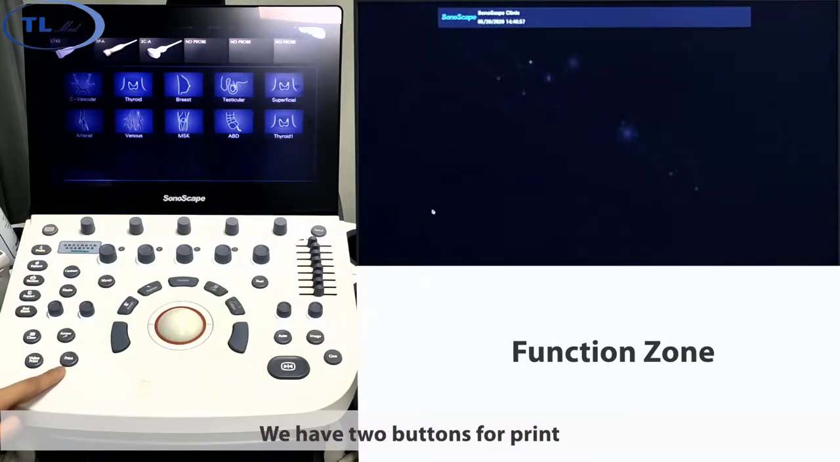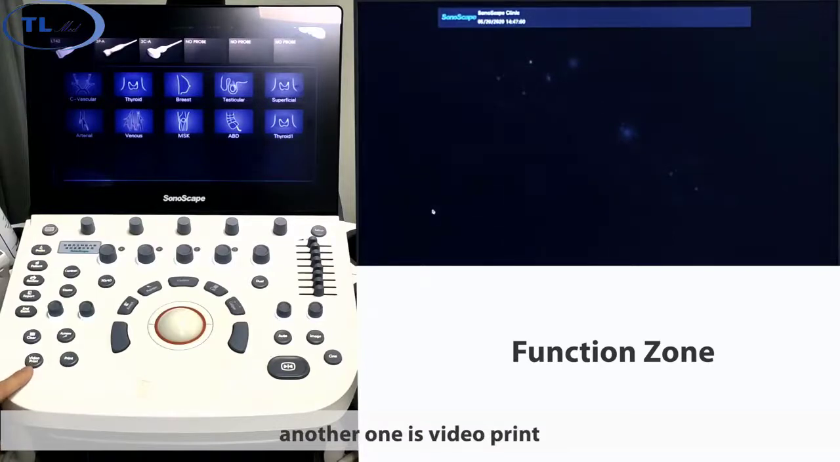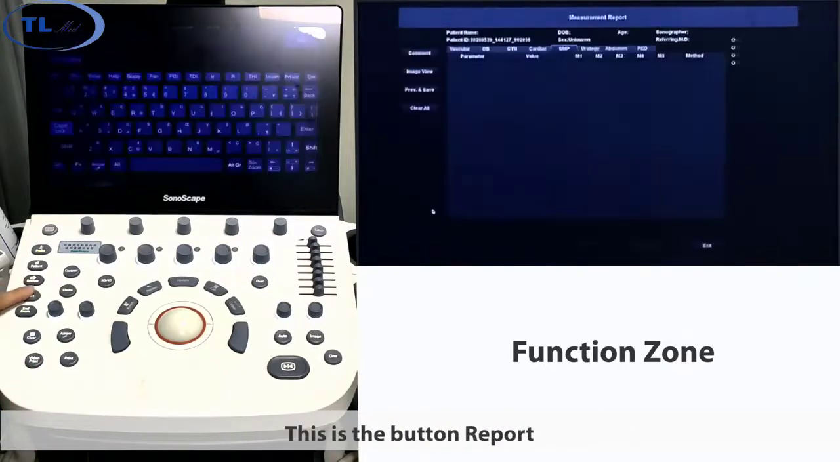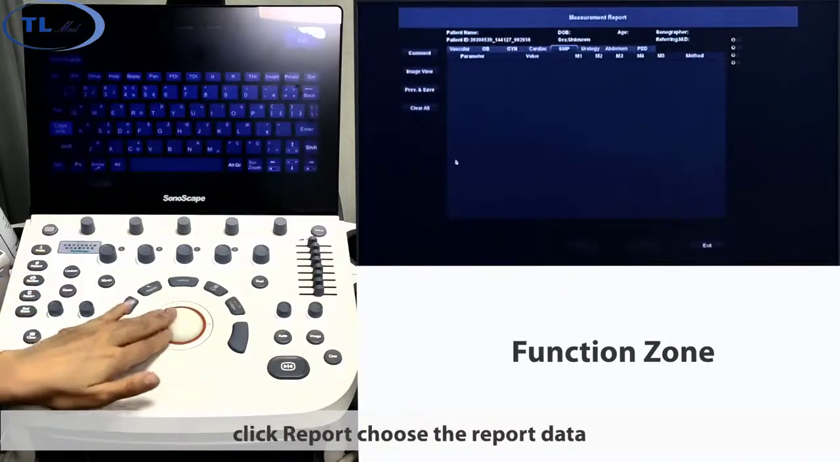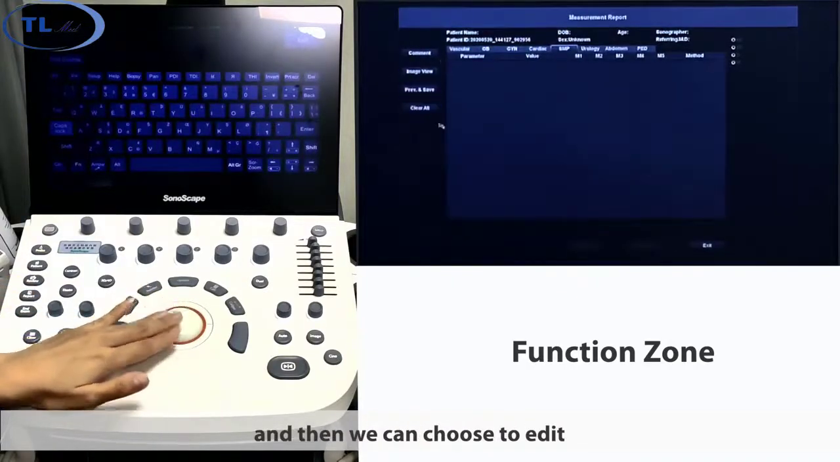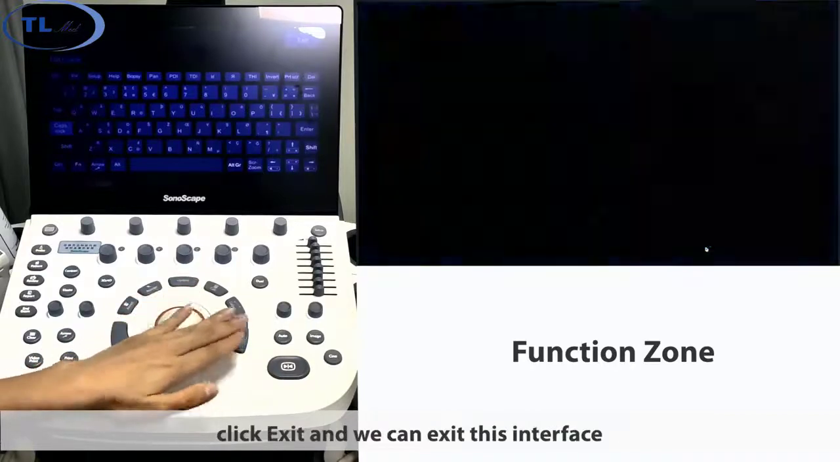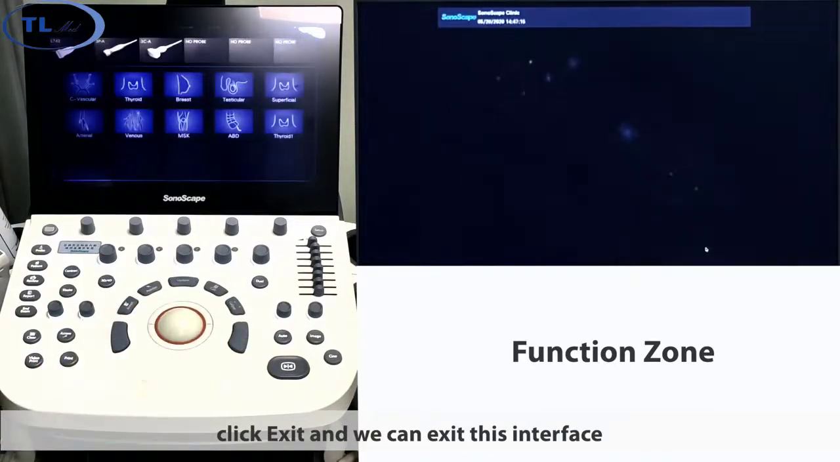We have 2 buttons for print. The one is image print, the other one is video print. By clicking the button, the device will do the corresponding print. This is the button report. Click report, choose the report data, and then we can choose to edit or review the report, and so on. Click exit and we can exit this interface.